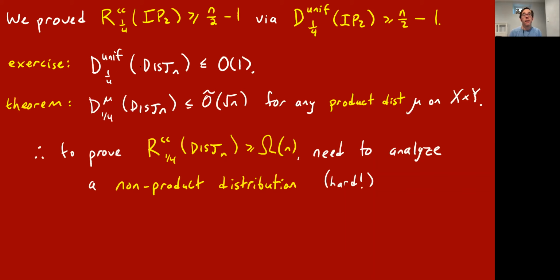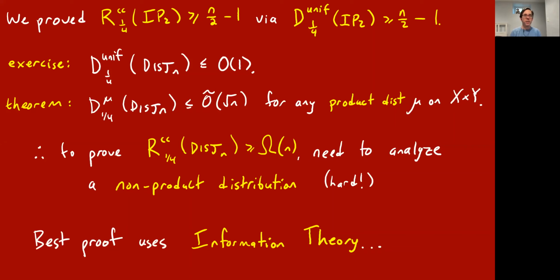And therefore, if you want to prove this famous theorem about disjointness, that for randomized protocols it needs a linear number of bits of communication, your hard distribution is actually going to be a non-product distribution. Alice's input and Bob's input are not going to be independent. So you can think about what that kind of distribution might look like. But as I mentioned earlier, the best proof of this fact actually relies on information theory, which will be the topic of our next lecture.